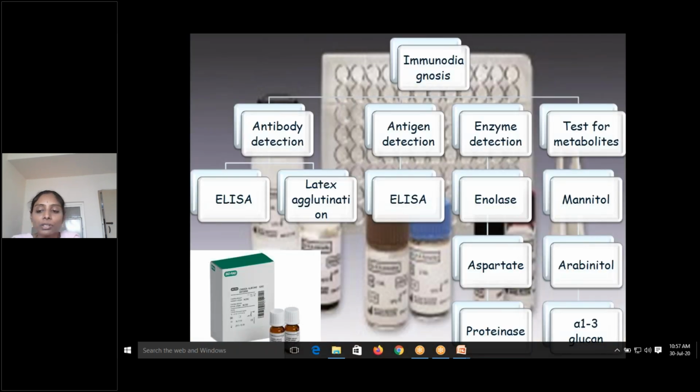Immunodiagnosis can be antigen detection or antibody detection. As you already know, antibody detection is not very specific. Already the patient's immune system is also weak. So you can use ELISA or latex agglutination test. Antigen detection also uses ELISA or latex agglutination test. Enzyme detection is by enolase, aspartase and proteinase. In recent years, enzyme detection has gained importance, but again, these are not available everywhere and are quite costly. Tests for metabolites like mannitol, arabinitol, and alpha-1,3 glucan can all be utilized for the diagnosis of infection.